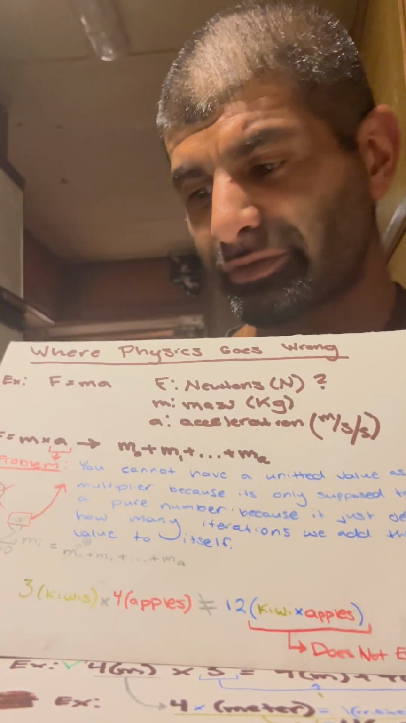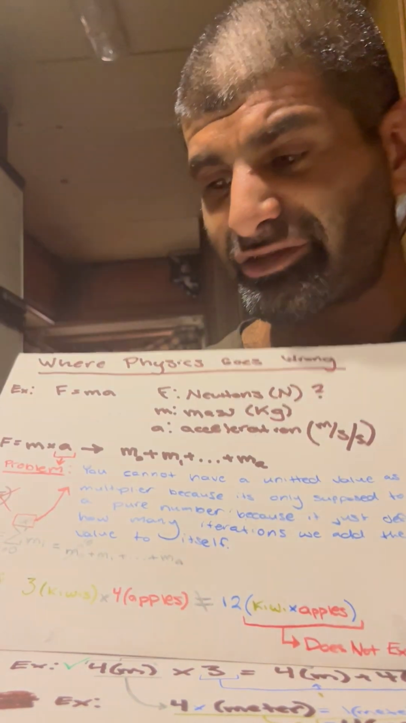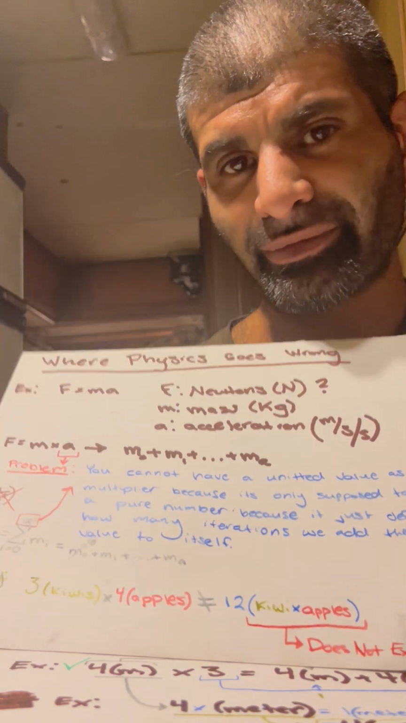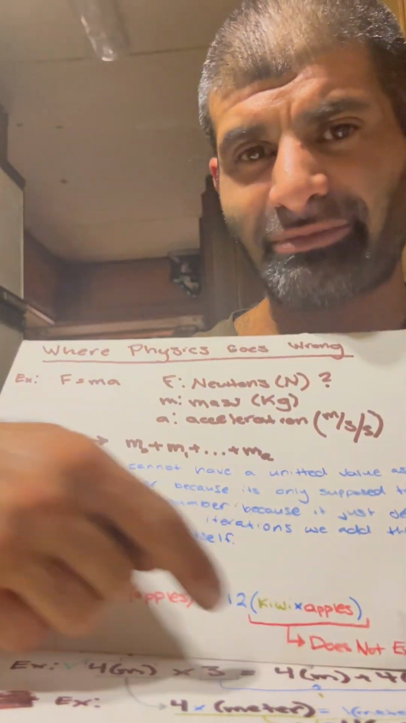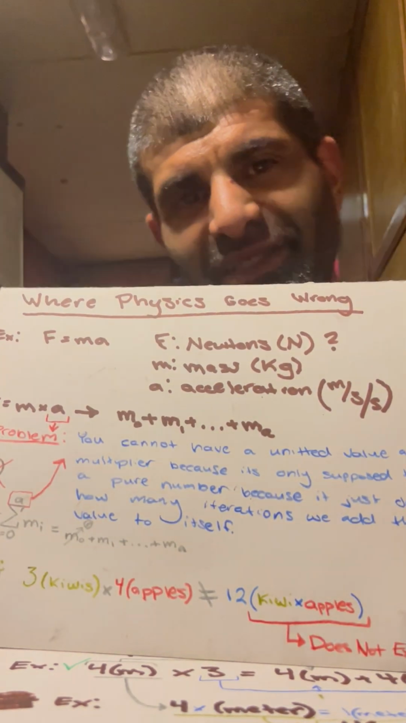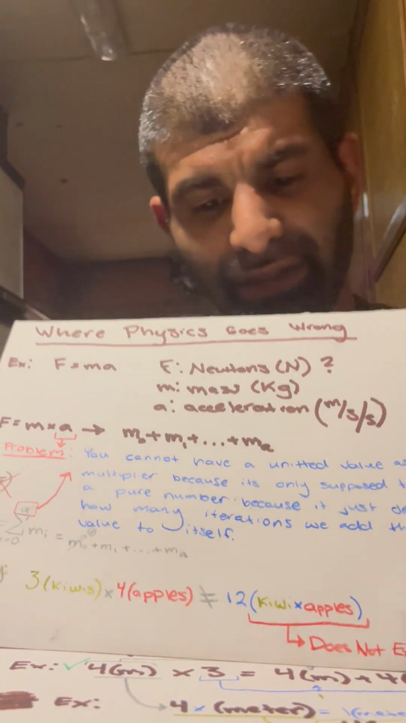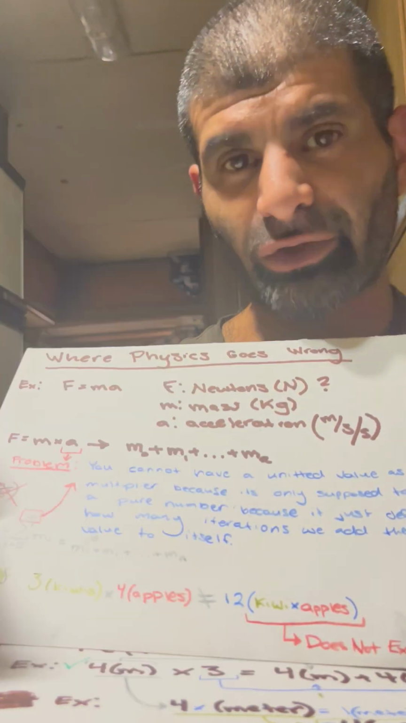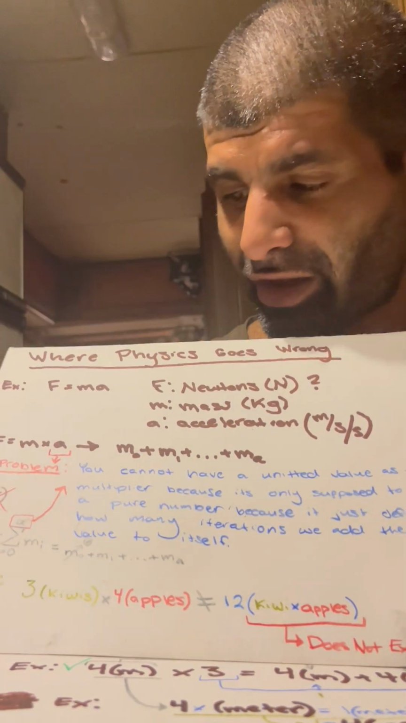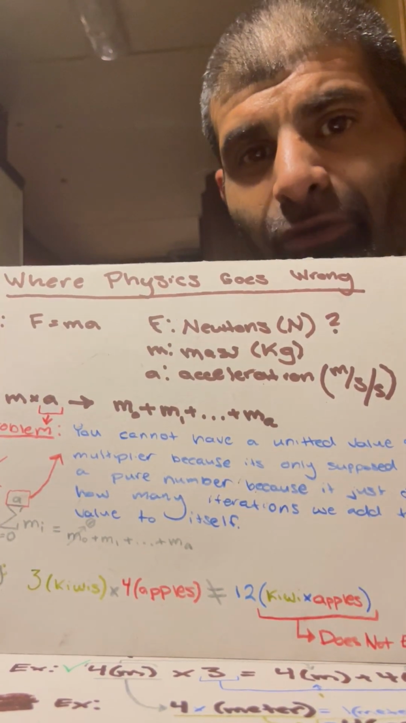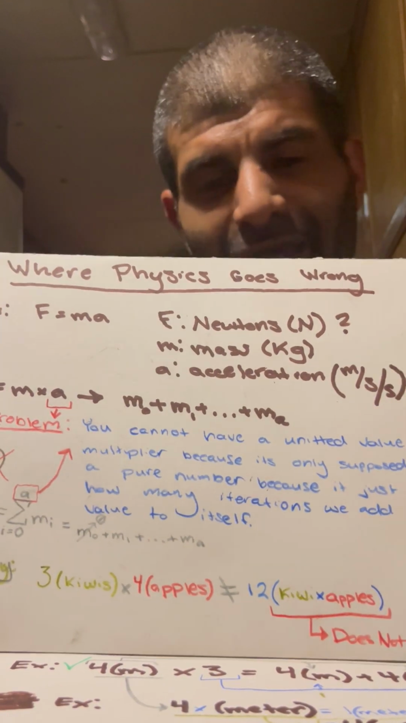To summarize what I'm saying, an easier way to think about it is: what are 3 kiwis times 4 apples? Is it 12 kiwi times apples? Well, what are kiwi times apples? There's no such thing as a kiwi times apple in reality. So just as this is invalid because kiwi times apples don't exist, by that same logic, F equals ma is not valid either. Now, imagine how much of physics is destroyed by just this concept right here.